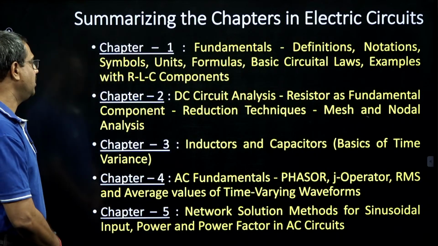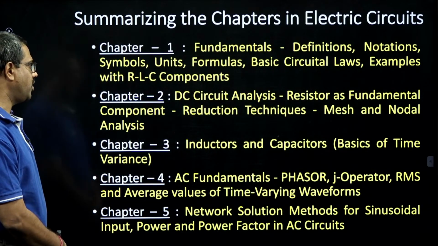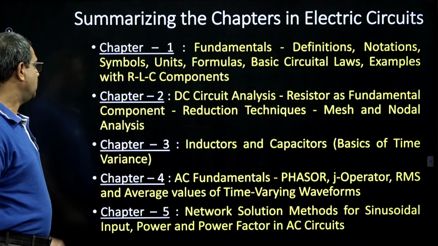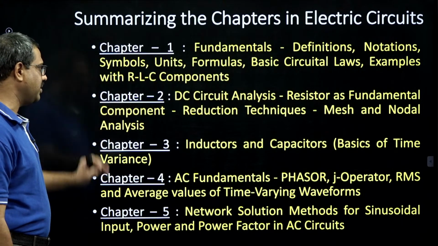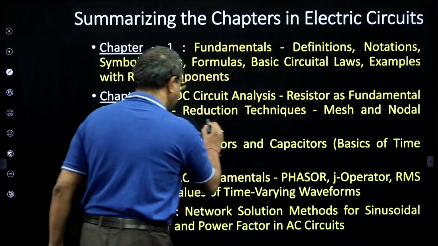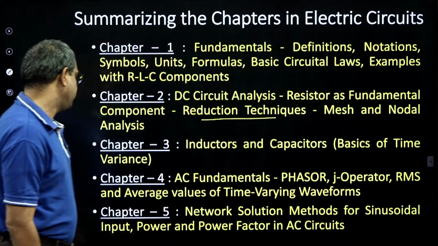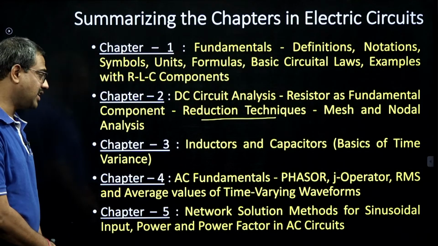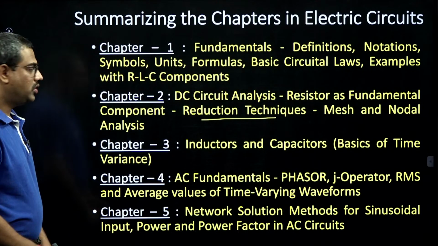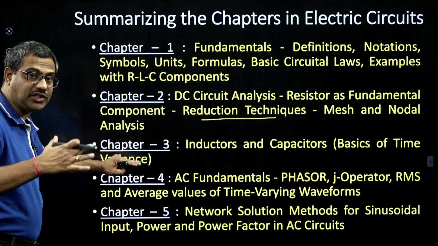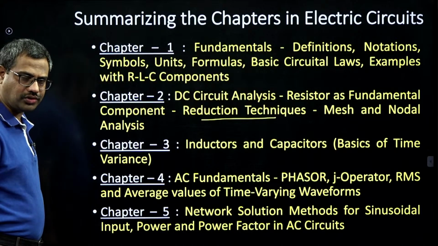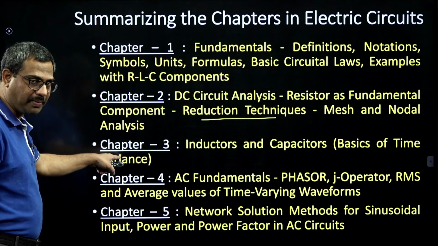So if you go with that, everybody, Chapter 1 is what? Fundamentals, notation, symbols, units, formulas. I elaborated more, with examples on RLC. Chapter 2 is DC circuit analysis, where resistor is the fundamental element. Here I will introduce reduction techniques, mesh and nodal. Chapter 3 is about inductors, capacitors, basics of time variance. So chapter 2 is dedicated to resistors, but chapter 3 I will dedicate to inductors and capacitors, where time variance concepts are introduced, because for pure DC, the inductor is a short and the capacitor is open.